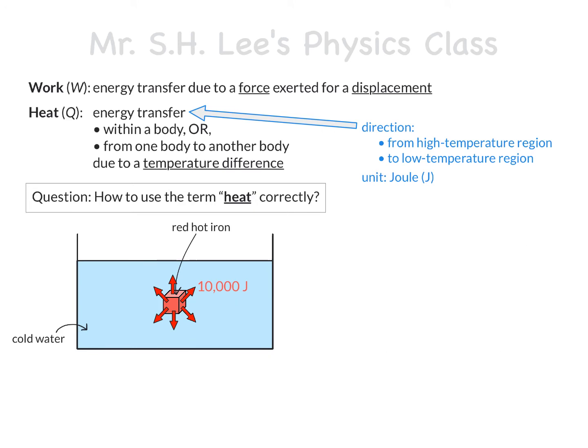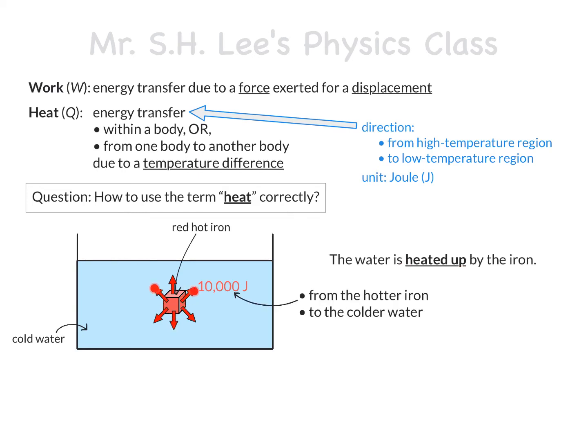The term heat can also be used as a verb. This way of using the term is also consistent with how we have been using it in our daily life. Like this, the water is heated up by the iron. This way it just means that energy is transferred from the hotter iron to the colder water due to that the iron is at a higher temperature than the water.